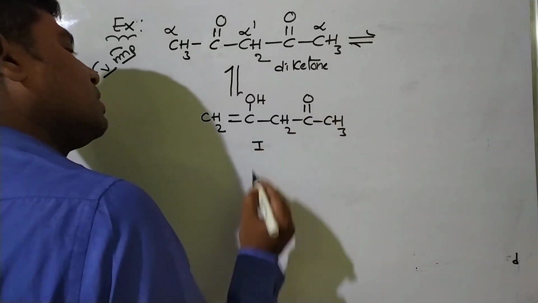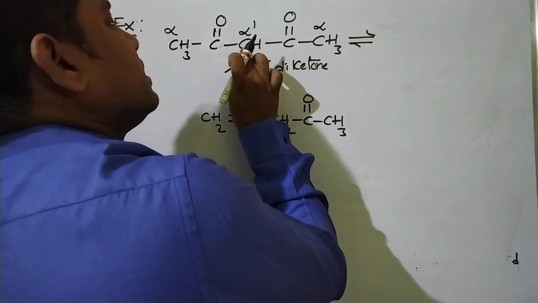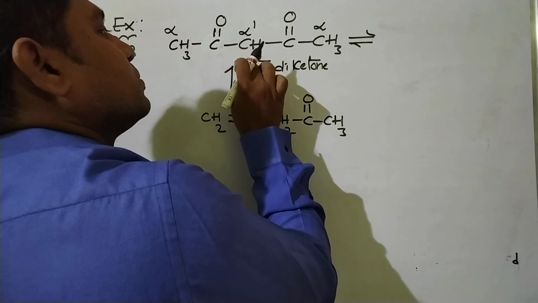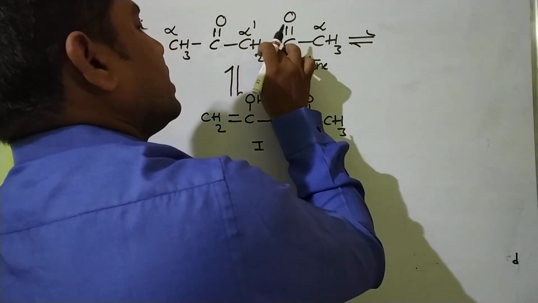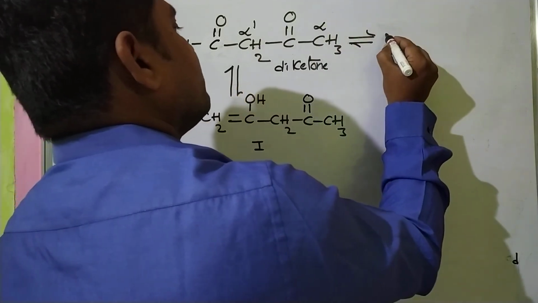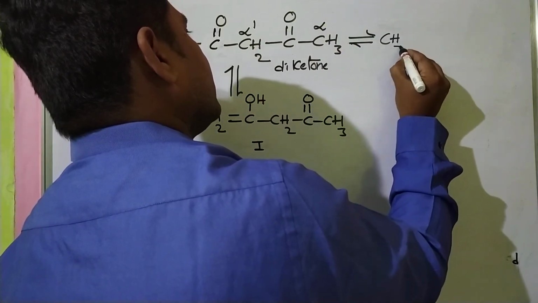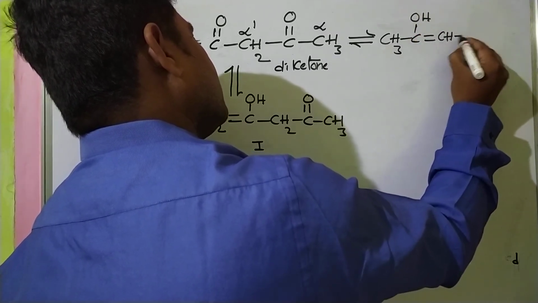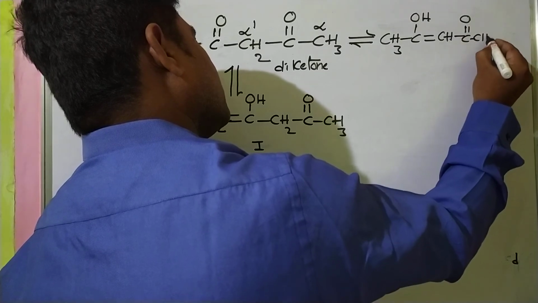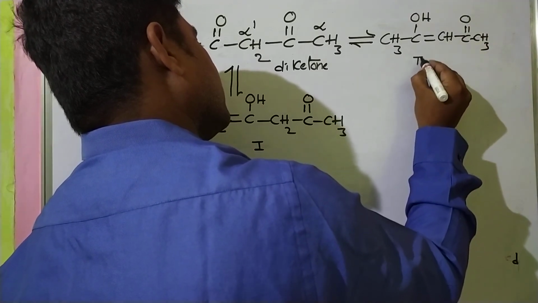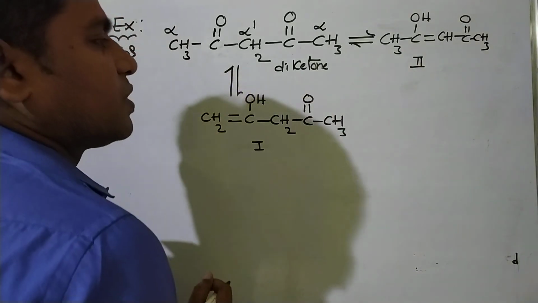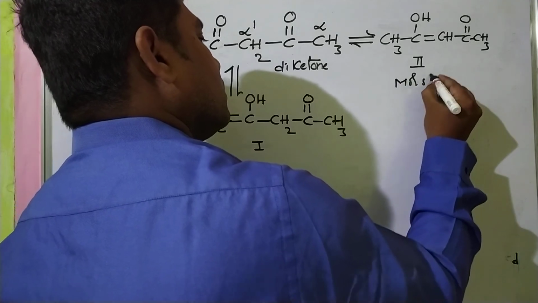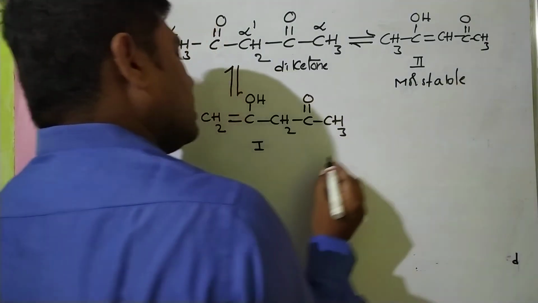This is compound 1. Suppose the hydrogens from this CH2 group participate. Now we will get the product CH3, COH, double bond CH, C double bond O, CH3. So this is the second compound, first one, second one. I say the second is possible, meaning more stable. The first is less stable.